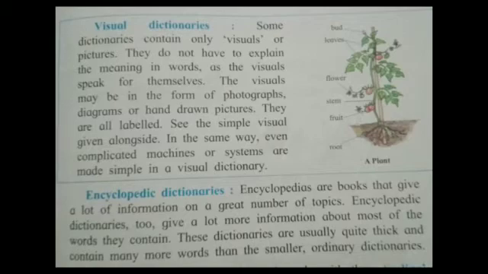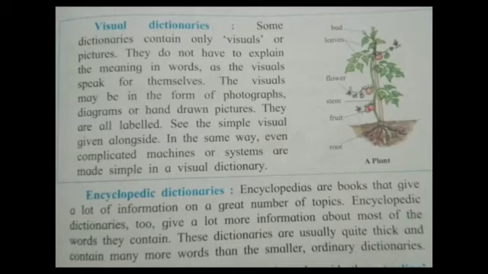They are all labeled. See the simple visual given alongside the picture of the plant. In the same way, even complicated machines or systems are made simple in visual dictionaries. With the help of the picture, you can easily understand how the machine is made or what cells are or how the plants are. They can have any picture which can easily explain the meaning to you.